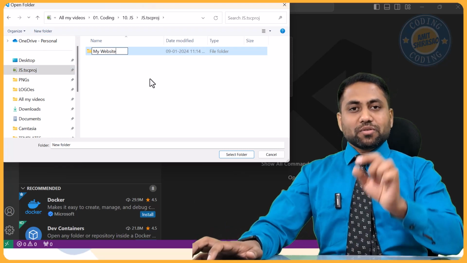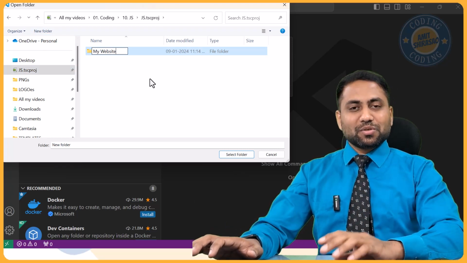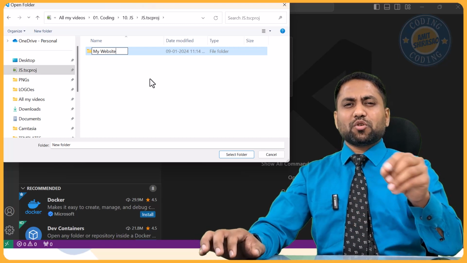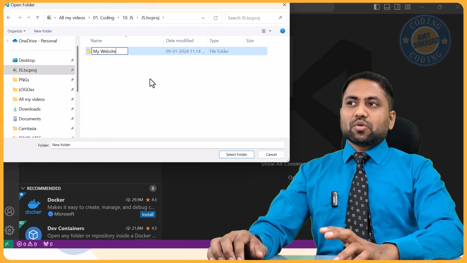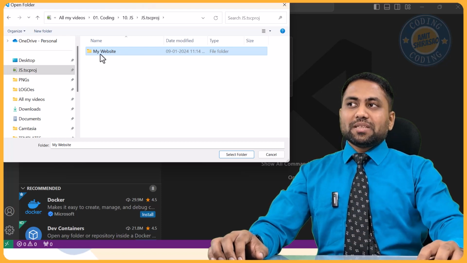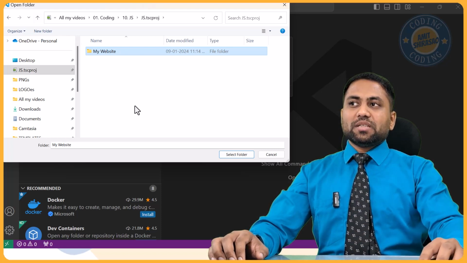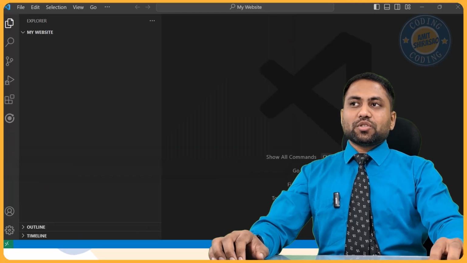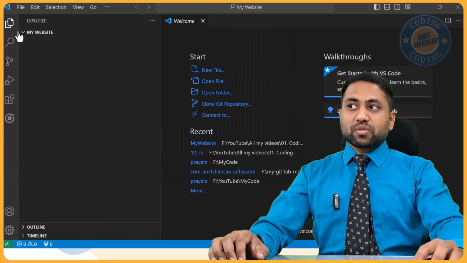Your website is always a folder. Remember it. Your website is always a folder which has a web.config file, by the way. So just create your folder and open this folder. See, I'm opening this folder in Visual Studio Code IDE. Okay, so this folder has opened.